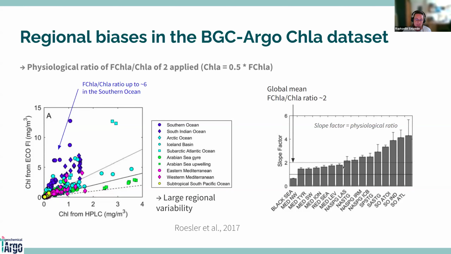And so this is what has been used up to now in the Argo data stream. So it means that the chlorophyll concentration has been set to 0.5 times the fluorescence. But you can see that there are still some regional biases.